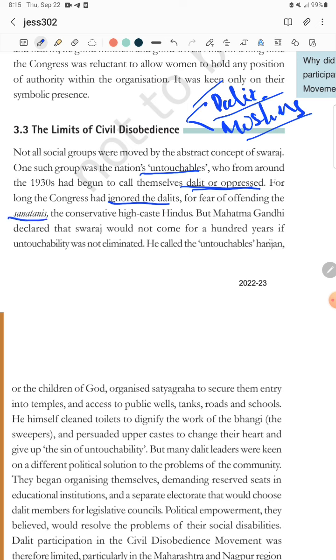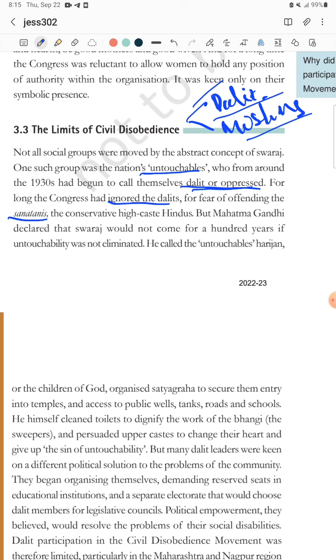Sanatanis means high caste Hindus, right? If Gandhi merged these Dalits into the Indian National Congress, then the high caste Hindus would not actively participate in INC activities. That's why Gandhi had this fear at the time. If I do something good for Dalits, obviously the Sanatanis will raise their voice against it.